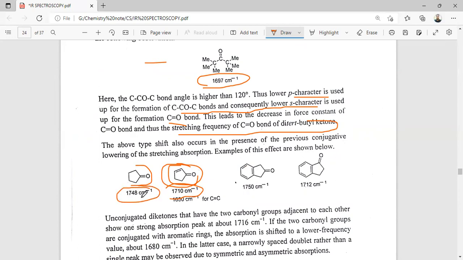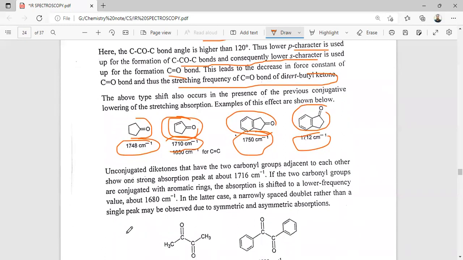So here the stretching frequency is higher. Also in this case, this has the higher stretching frequency compared to this one, because here this carbonyl is closer to the benzene ring. So here the conjugation has occurred, but this carbonyl is far away from the benzene ring, so in this case the conjugation has not occurred. That's why this has a higher stretching frequency compared to this.